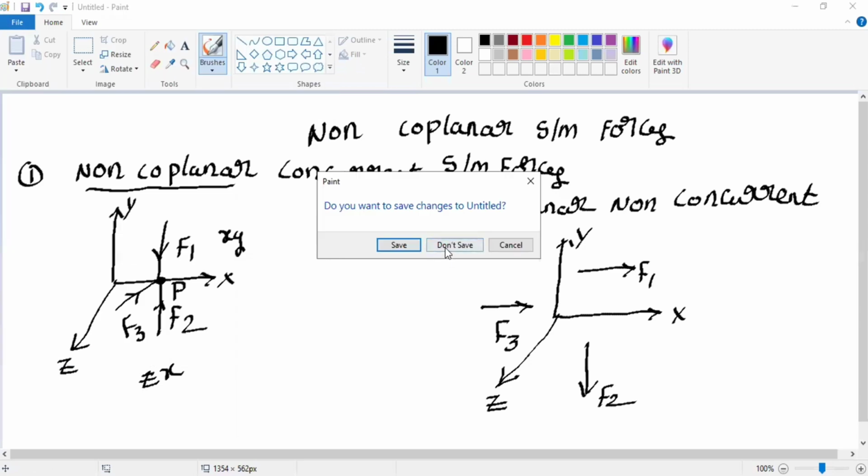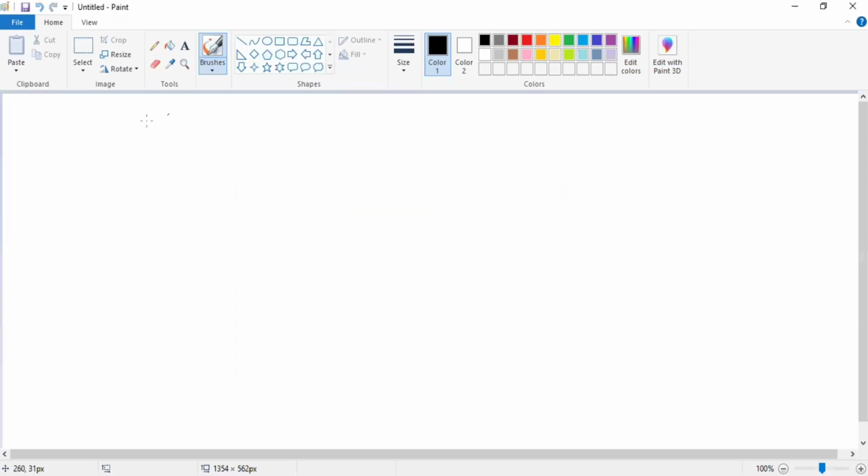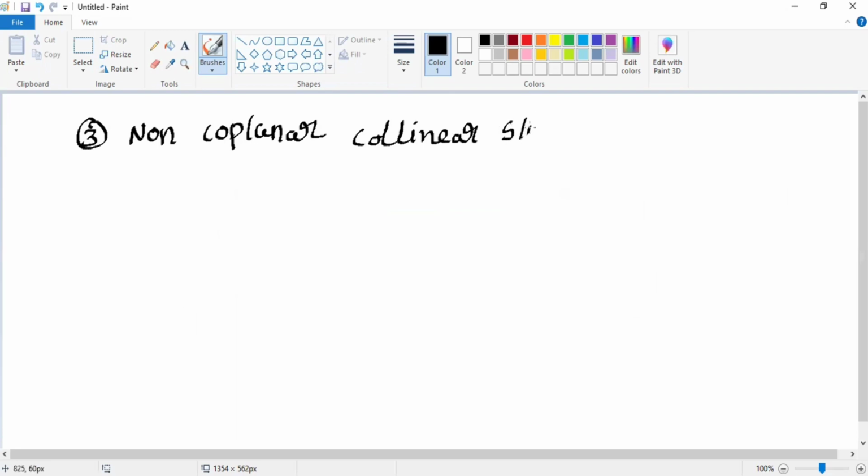Next, the third one is the non-coplanar collinear system of forces. Let us consider the XY plane and YZ plane.